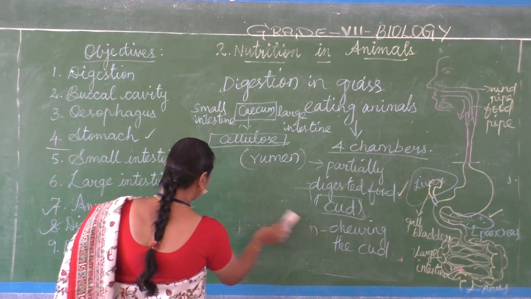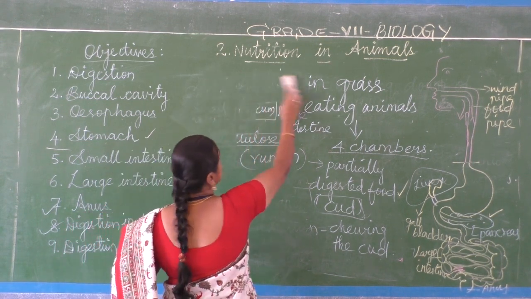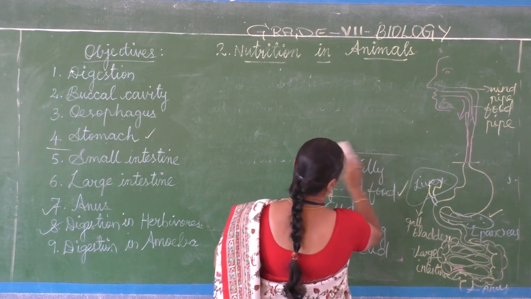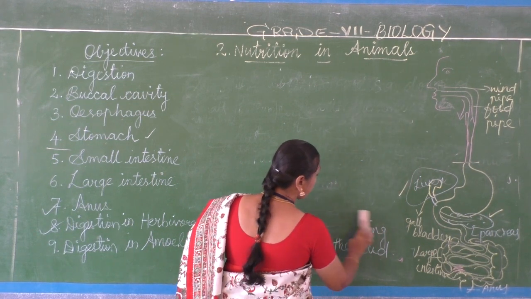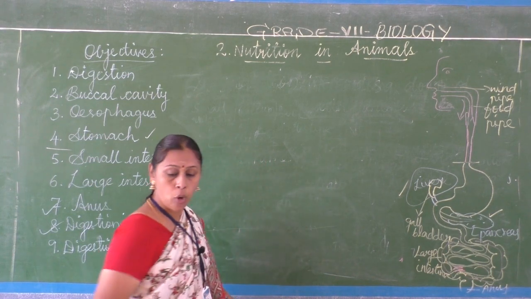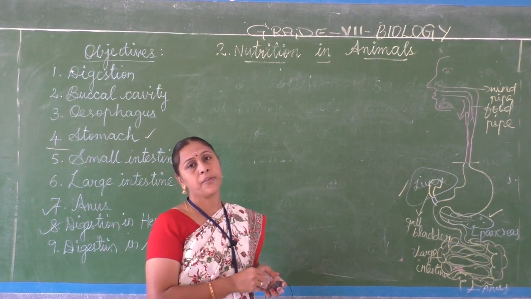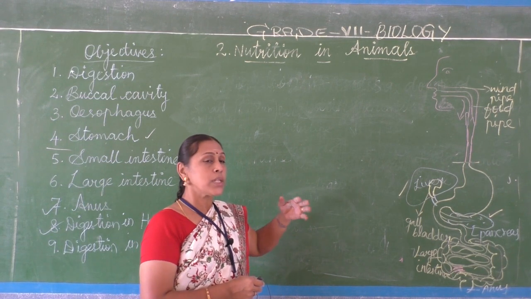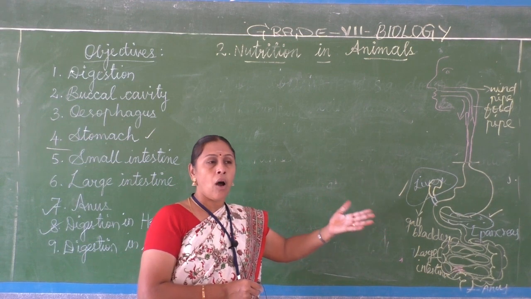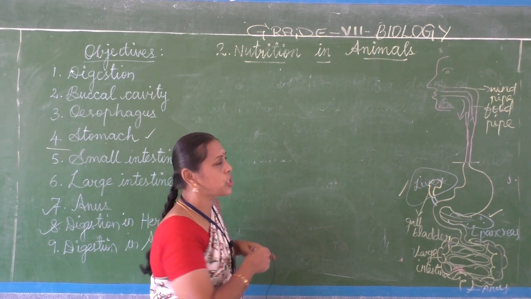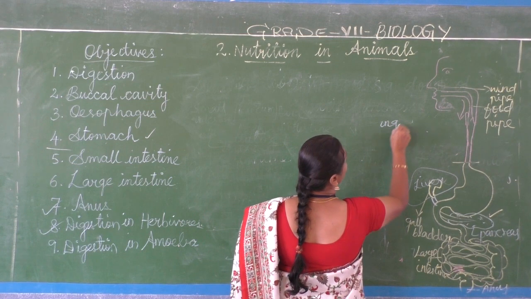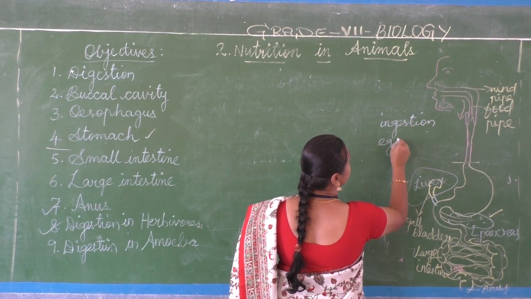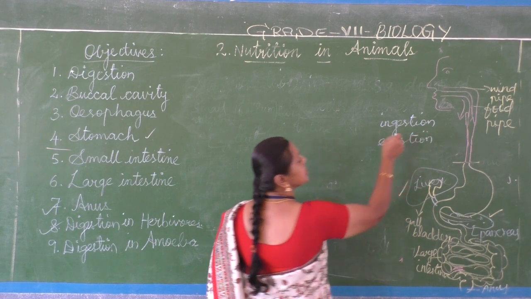Next, ruminants, human beings or other animals have a mouth and they take in food. The process of taking food into the mouth is called ingestion, as I explained in the beginning itself. The process of giving out or excreting the waste is called egestion. So ingestion means taking the food in, and egestion means giving out the waste.